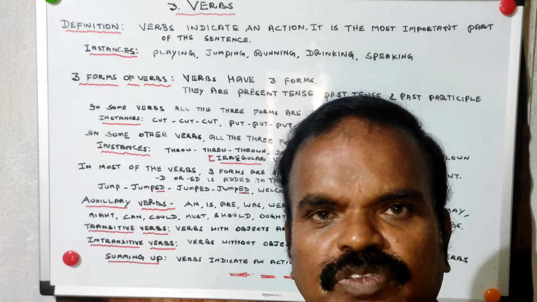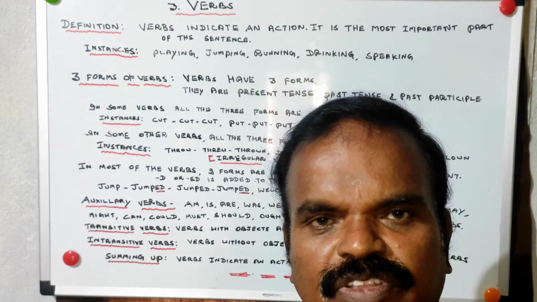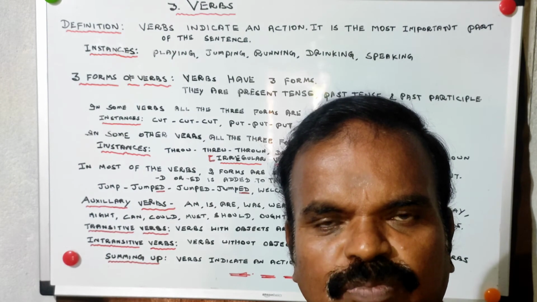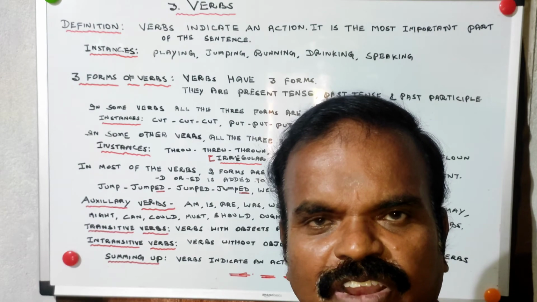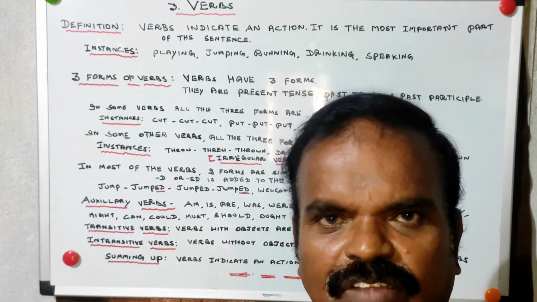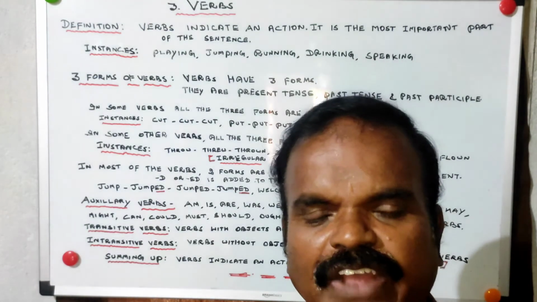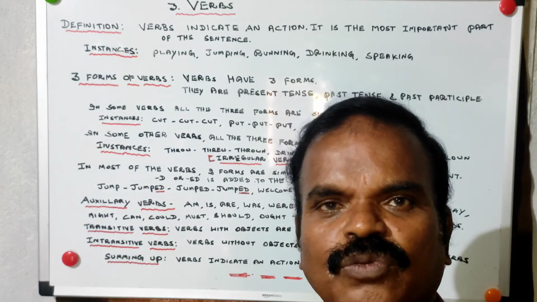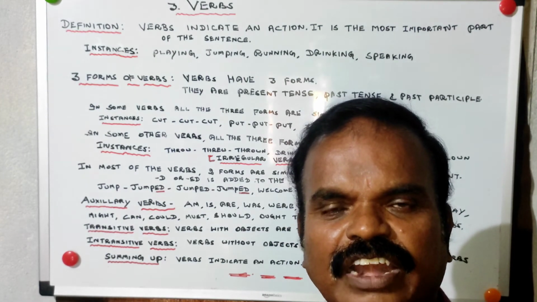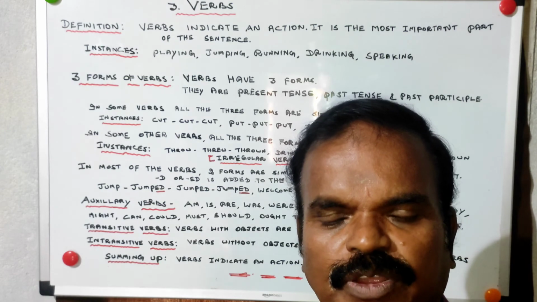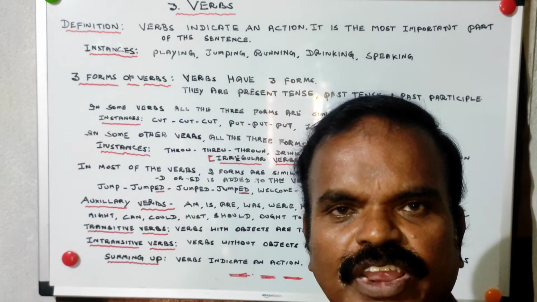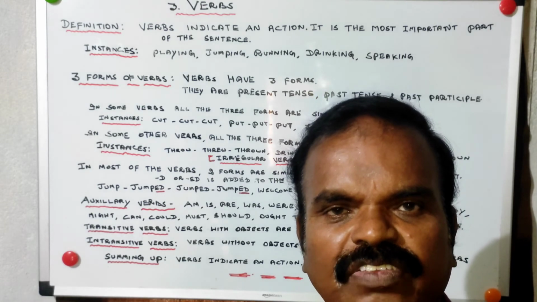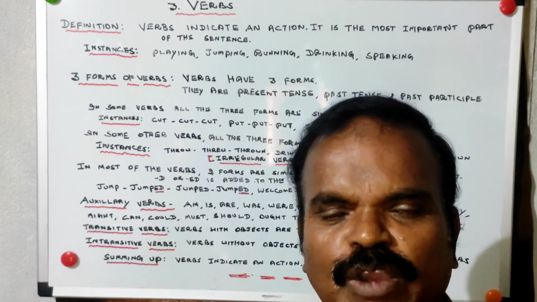In some other verbs, the majority of the verbs, they become past tense and past participle after adding the letter D or ED. These are called regular verbs. And we have auxiliary verbs, which we call secondary verbs. For example, in the sentence 'he is talking', talking is the primary verb and is is the auxiliary verb, helping.